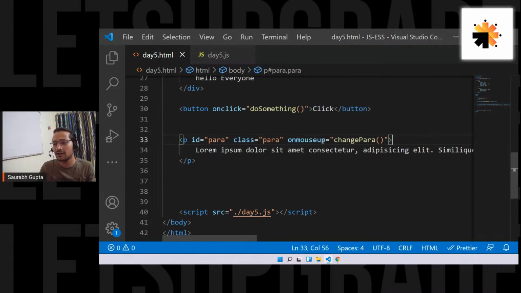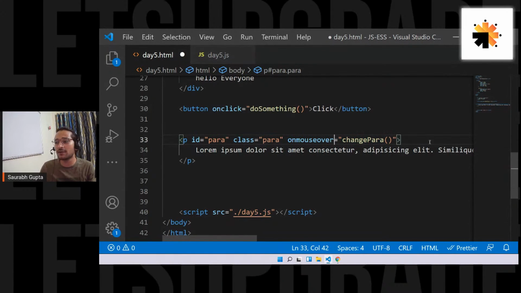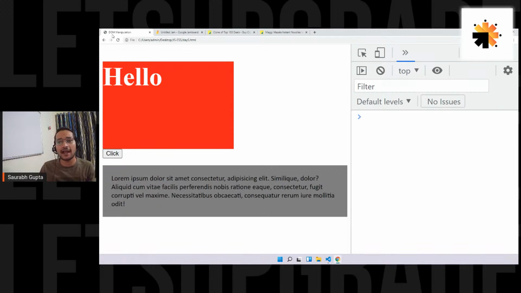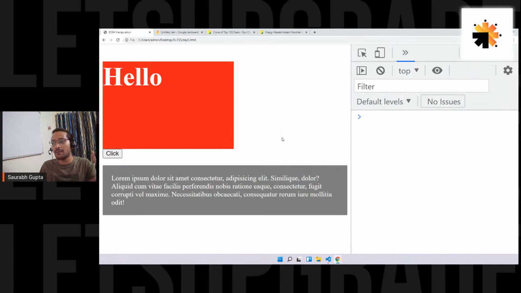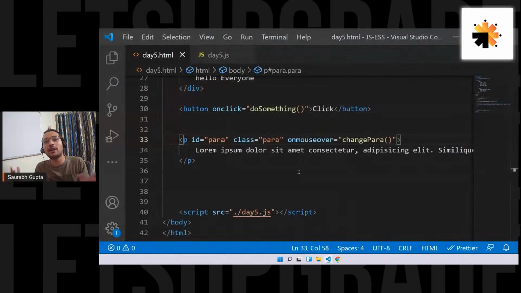Okay, I think no. Am I correct with this? On mouse. No, use on mouse over. On mouse up will be a different thing in this case. It will be when you leave the click. So use on mouse over and let's see if it works. And here we go. Now I'm not clicking, guys. I just move my mouse and it changes. So on click is not the only event. Everything that you do is an event. Now handle this event.